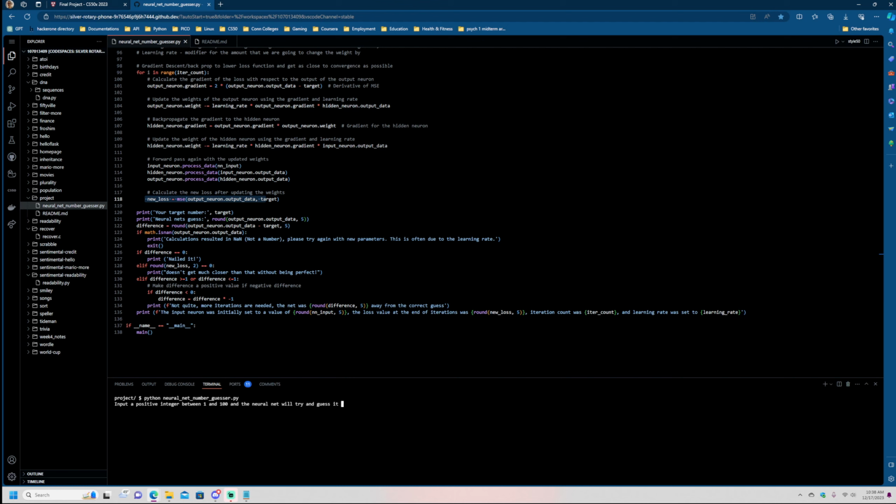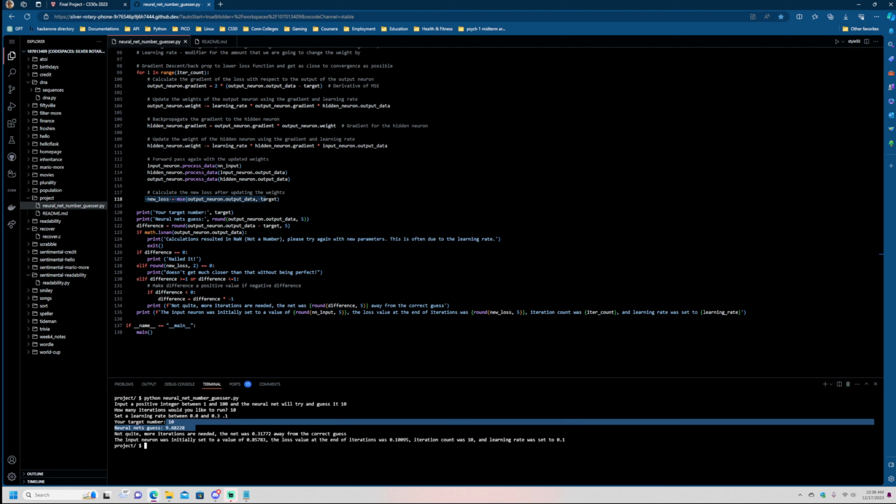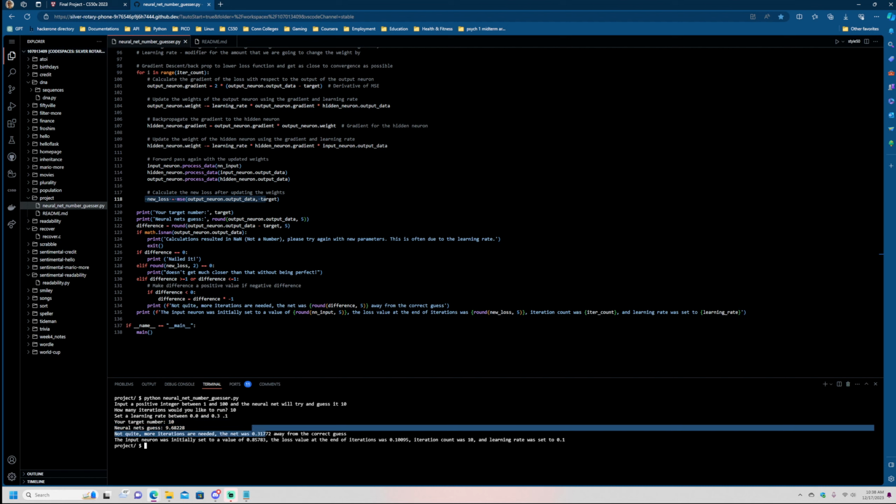For example, if we wanted to try and guess the number 10, and we give it 10 iterations at a 0.1 learning rate, it gets pretty close, 9.6. And it tells how far away it was, what the initial value was, the loss value at the end of the iterations, and the parameters that the user set.